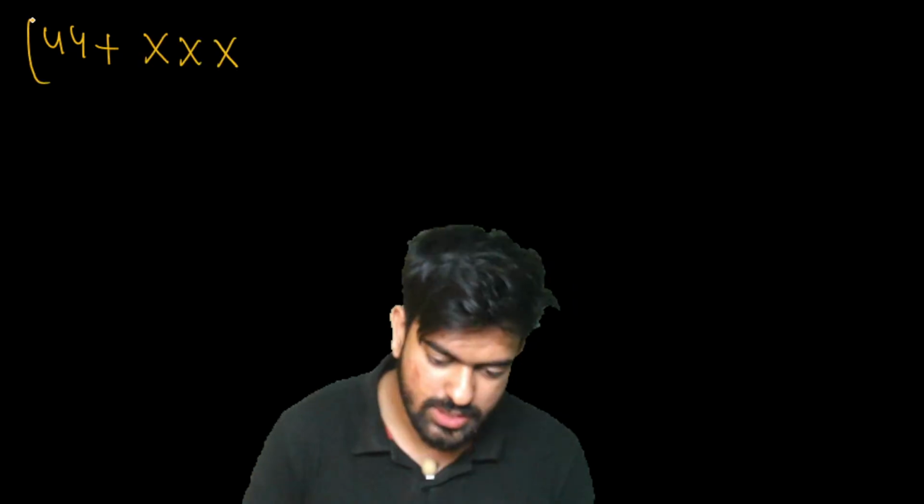Next one, do this. Let's have this one: 44 plus triple X. This is known as what? This condition is known as super female. Yes or no? Super female.